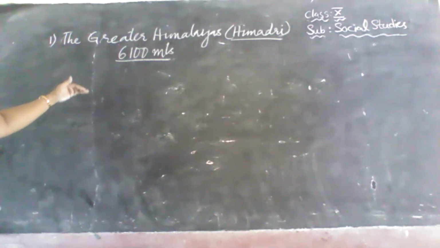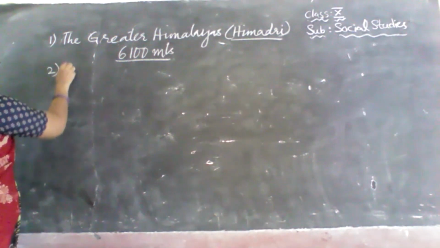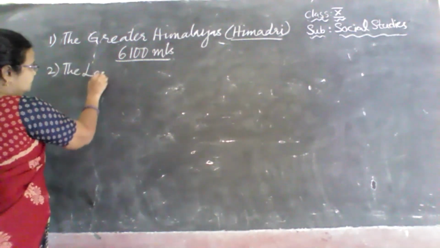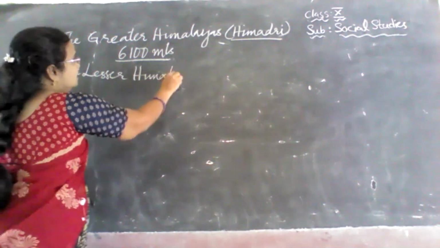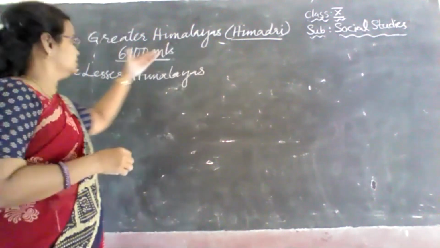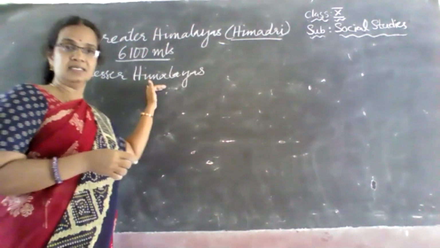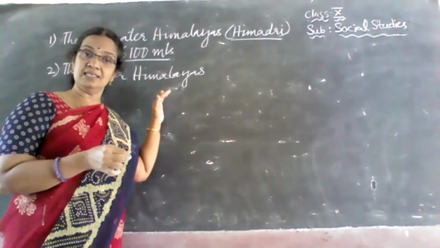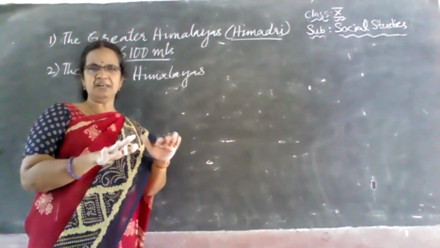Next, to the south of that we have the Lesser Himalayas. The Greater Himalayas are towards the extreme north, and to the south of that we have the Lesser Himalayas, where we have a very rugged, very rough surface.